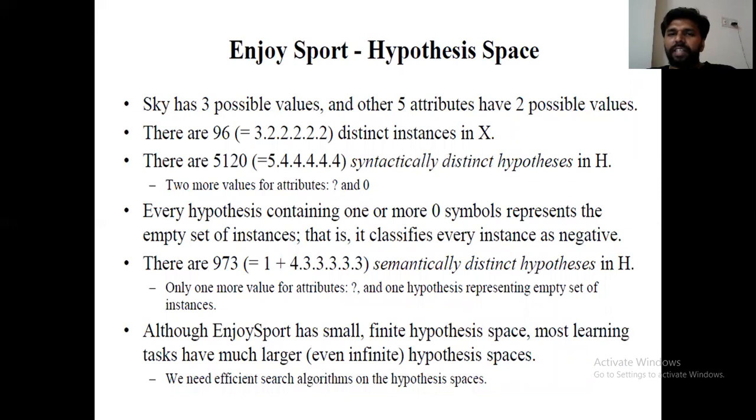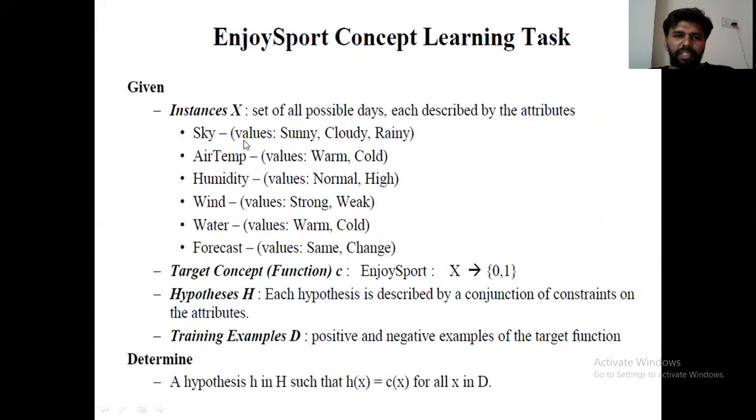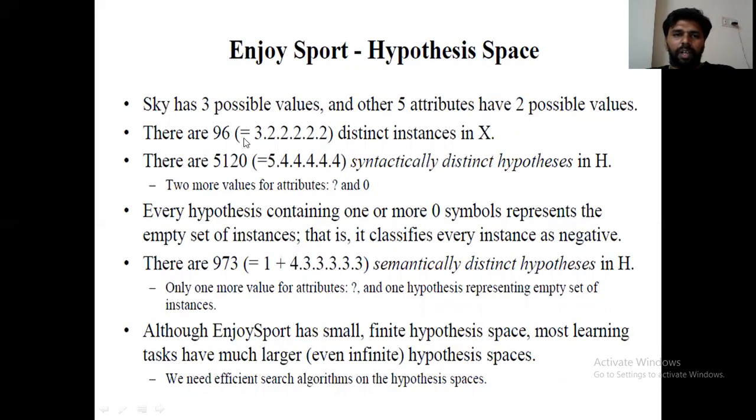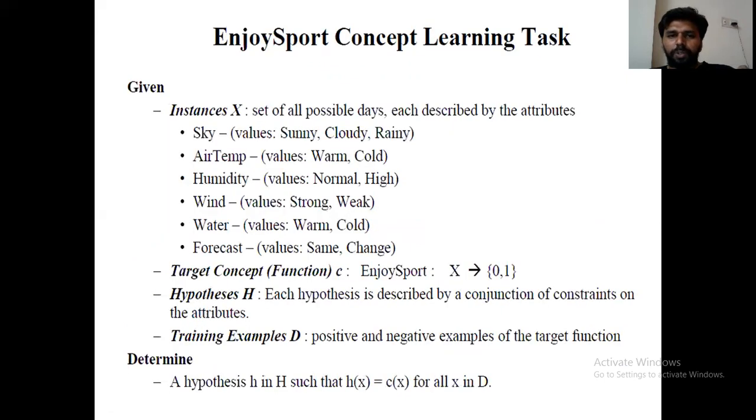And how many possibilities are there? If you observe this example, it has 6 attributes. Out of 6 attributes, only one attribute has 3 values, and the rest of the attributes have 2 values only. That represents how many hypotheses are possible from X. Here, X is an instance space. Here, 3 into 2 into 2 into 2 into 2 into 2. These 3 belong to the first attribute, and the rest of the five 2s belong to 5 attributes.